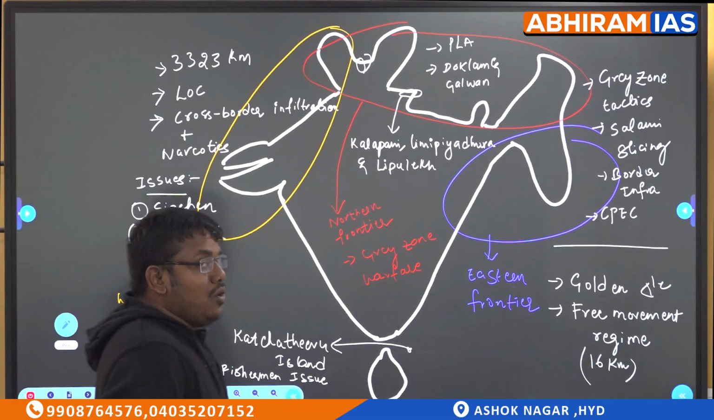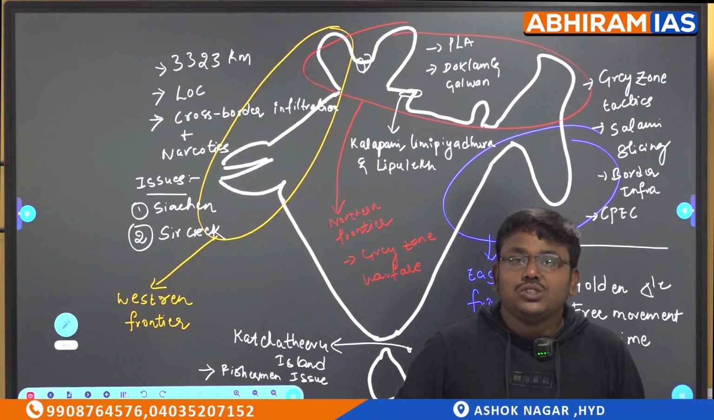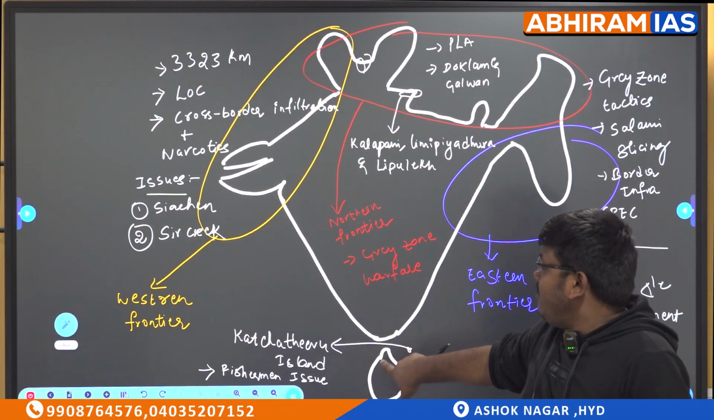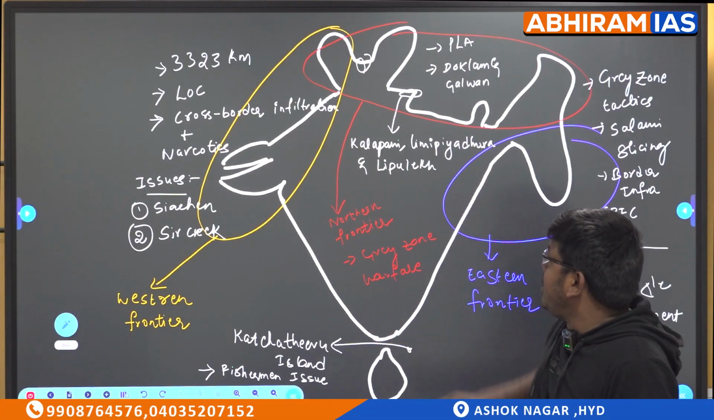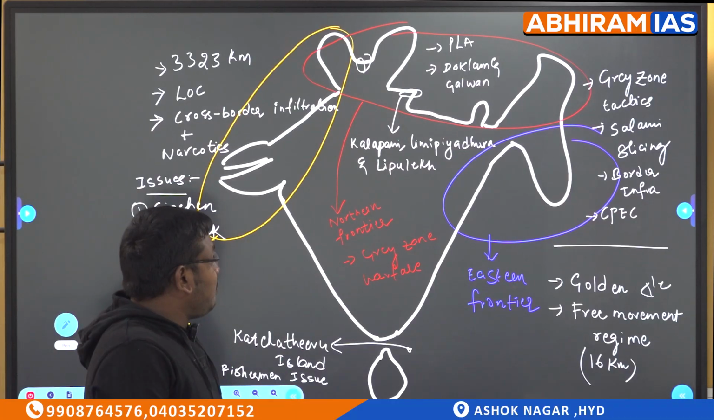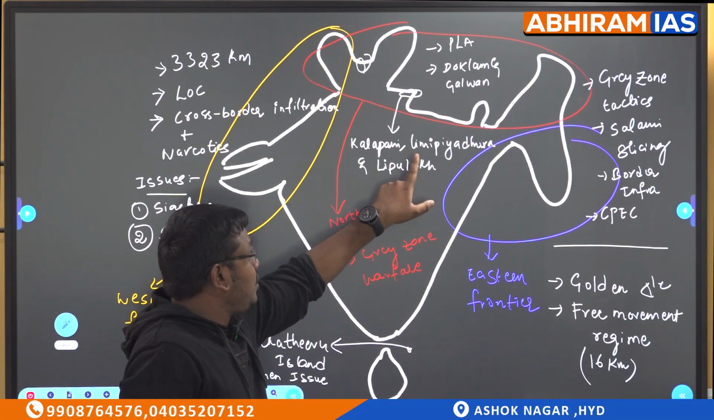So now let's come back. We have discussed three frontiers. Now we will be discussing two open borders. One open border is with respect to land and one open border is with respect to sea. If we consider the open border with Nepal and Bangladesh, that is in respect of land, we are having one major issue, that is Kalapani, Limpiyadhura and Lipulekh.